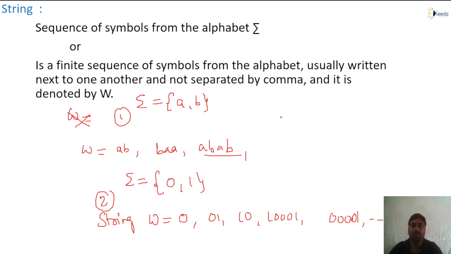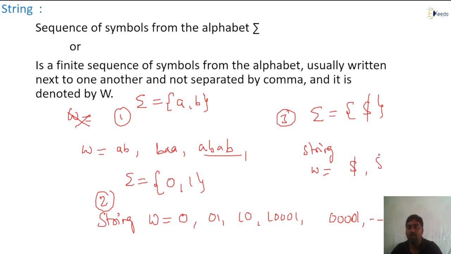Example 2. I can take sigma as an alphabet, say a dollar symbol. So in this alphabet I can take a single symbol also, correct or not? Now with that we can form a string W equal to, say, $1 or $2, like this we can write it. Yes or no? Are you getting my point? This is what a string is. So the definition is clear to you.